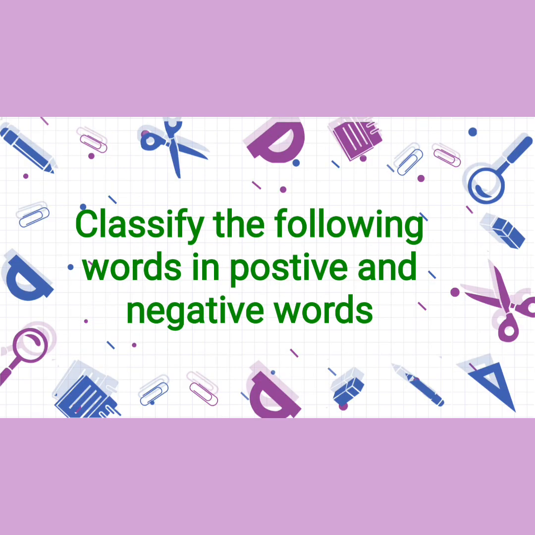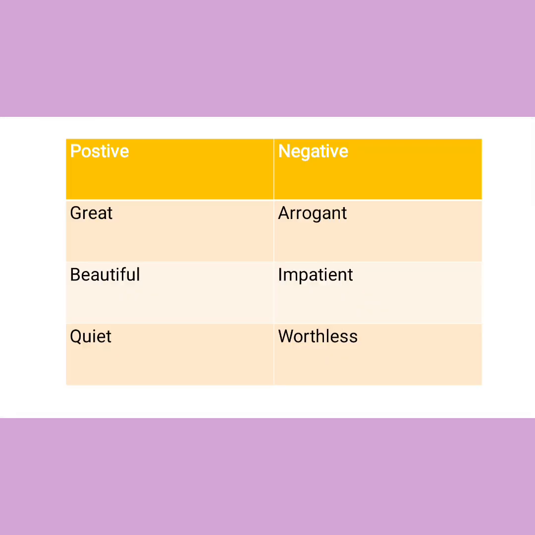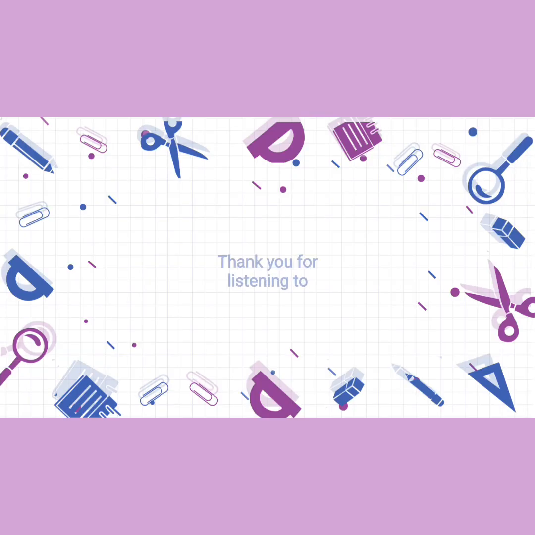Now, classify the following words into positive and negative words. This also could be used as a vocabulary based question because you only have to write one word. And here is a table provided to you from your lesson. There are a few positive qualities and negative qualities mentioned. And based on that, I have written these words: great, arrogant, beautiful, impatient, quiet, worthless. I'll read it out quickly. Happy, thoughtless, answered, hasty, offered, shouted at. Smile, wasted, grew, destroyed, died, proud.